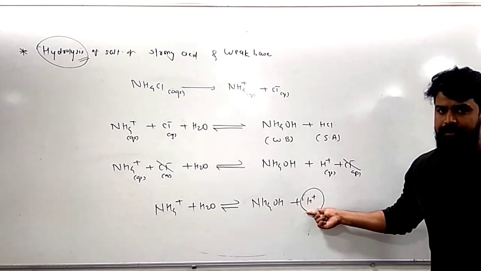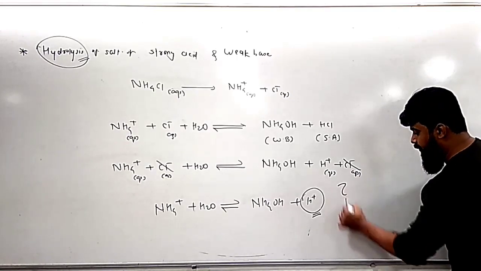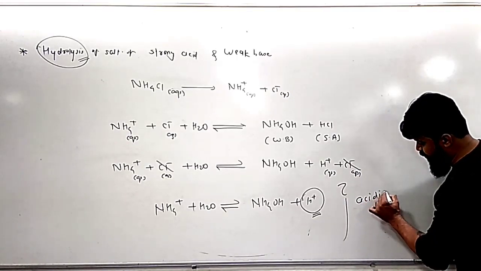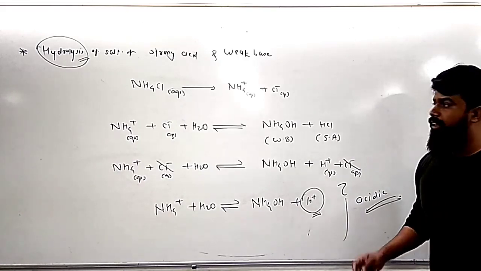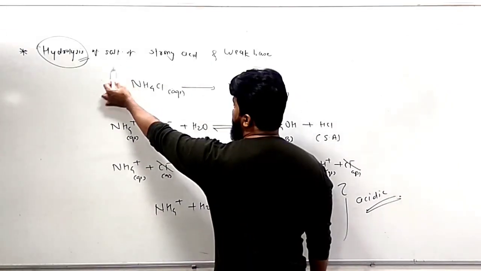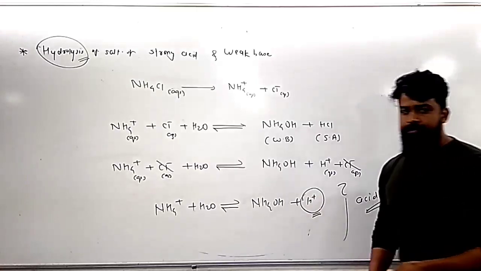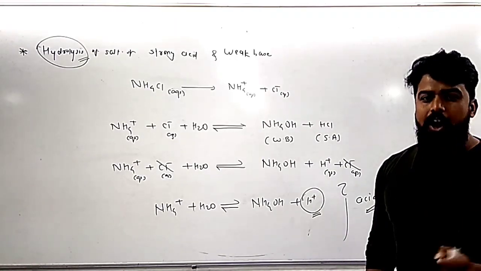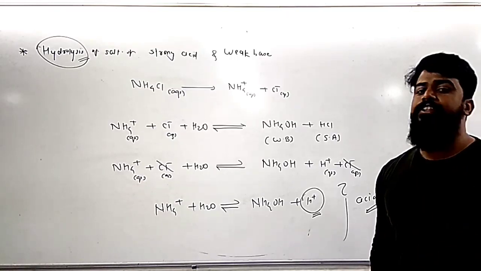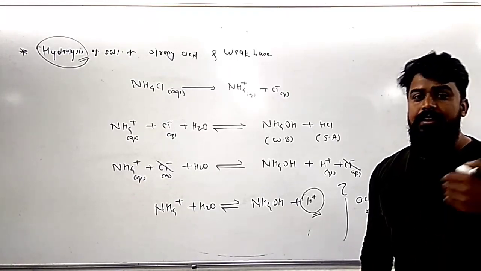Ultimately, the concentration of H plus ion increases and this solution becomes acidic in nature. So this solution becomes acidic in nature. It is nothing but the hydrolysis of salt of strong acid and weak base, because I already told you that either the cation or anion or both the ions of the salt combine with water and make the solution acidic, basic or neutral.